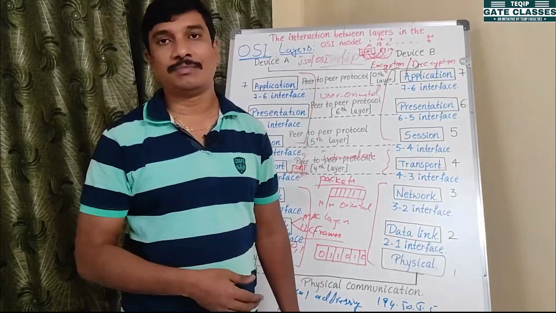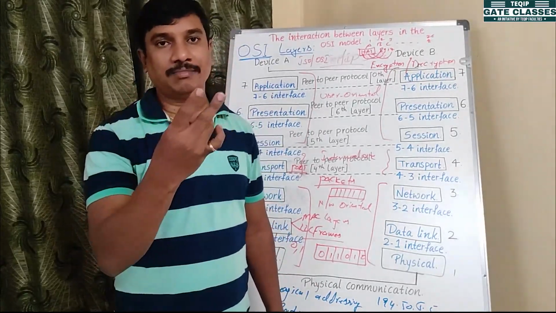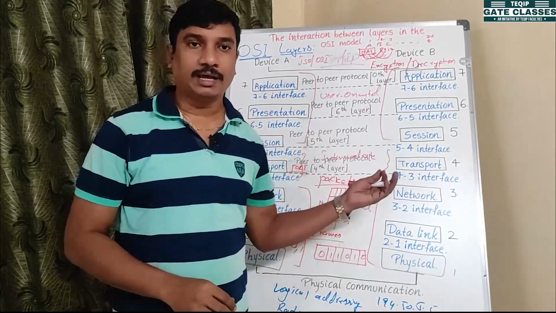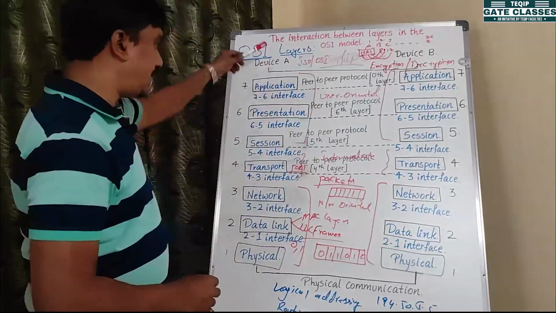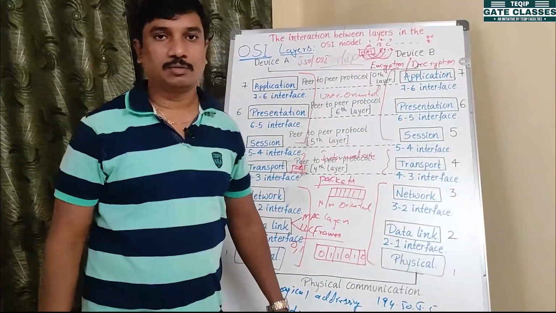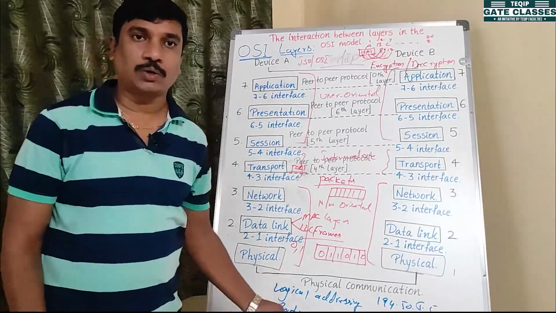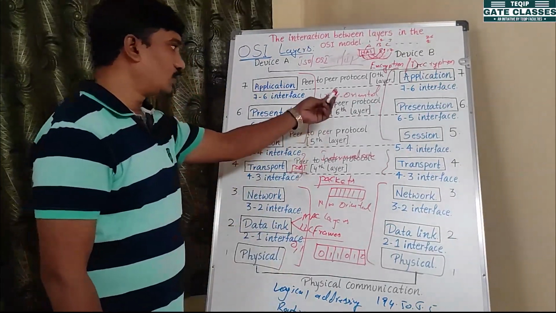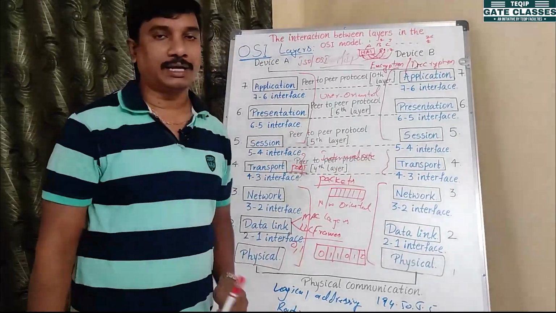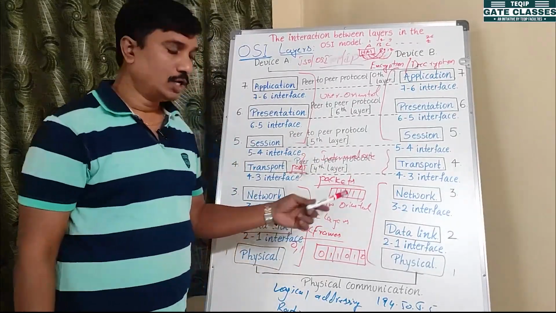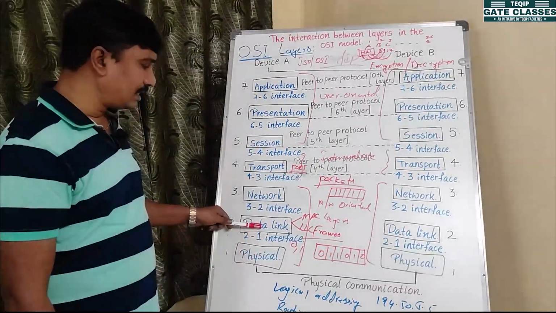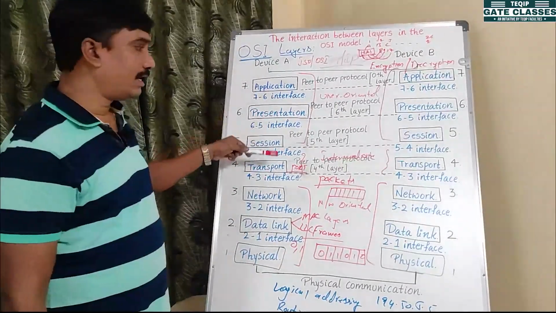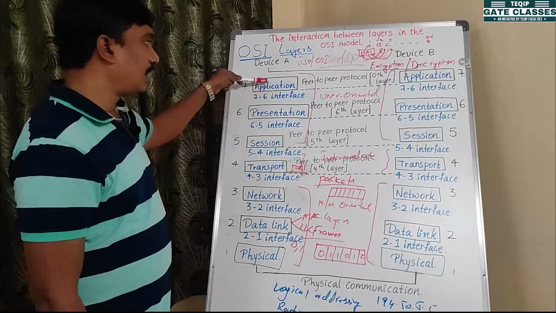In the postal mechanism, we have 3 layers: higher layer, middle layer, and lower layer. Based on that idea, they developed the OSI layers. Again, the OSI layers are categorized into 3: network oriented layers, user oriented layers, and the mediator or intermediate layer. Network oriented layers are the physical layer, data link layer, and network layer, and the intermediate layer is the transport layer. User oriented layers are the session layer, presentation layer and application layer.